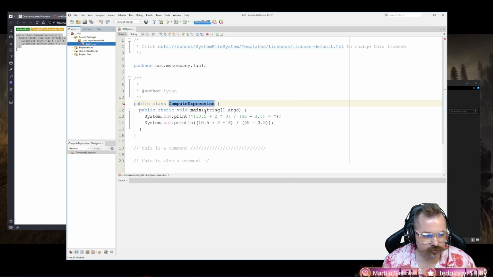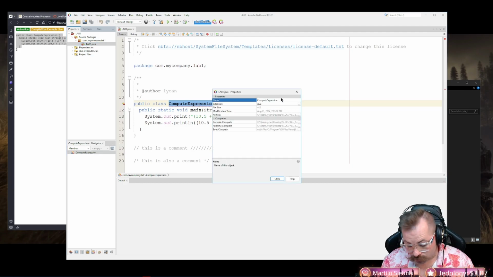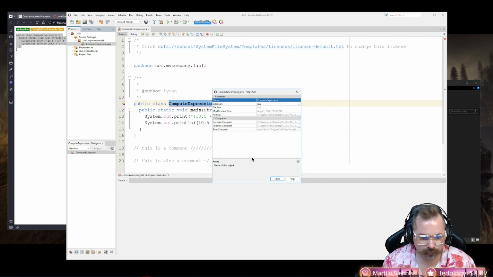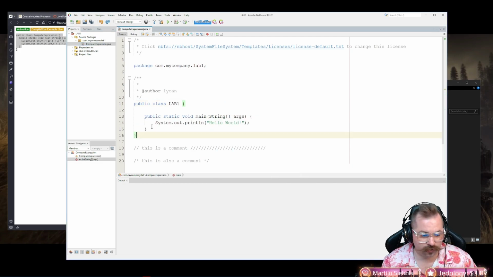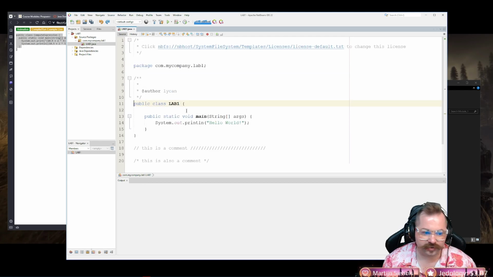Click close. Notice how it didn't work. What you have to do is hit enter. And now it says, do you want to rename this? And I say yes. So I click refactor, and now that error message goes away. So again, the easiest way to do it, and the way I'm going to be doing it from now on, is you click this button, you click the little light bulb, rename the file. That is NetBeans doing the legwork for you.